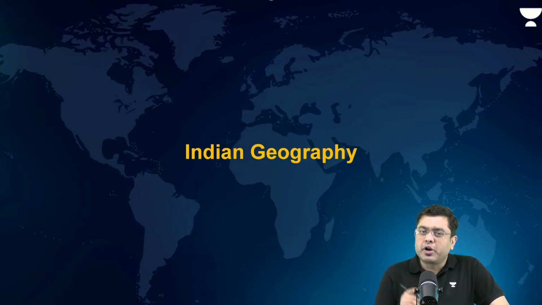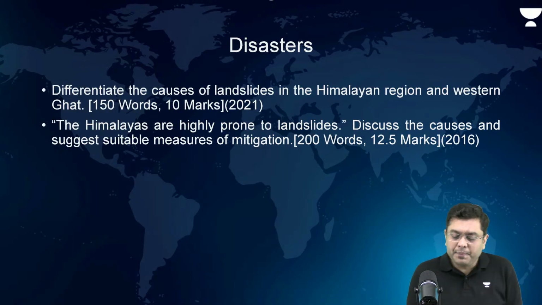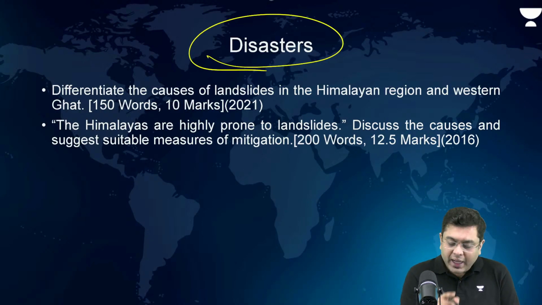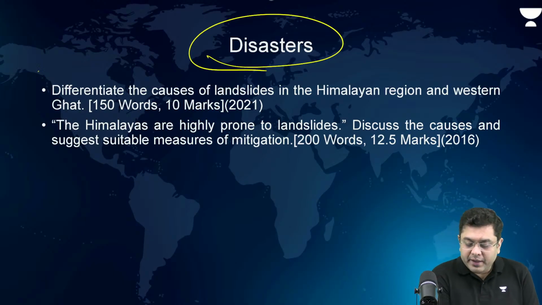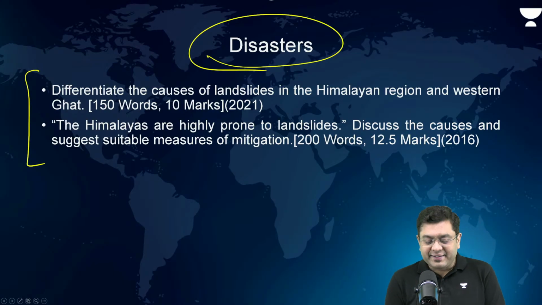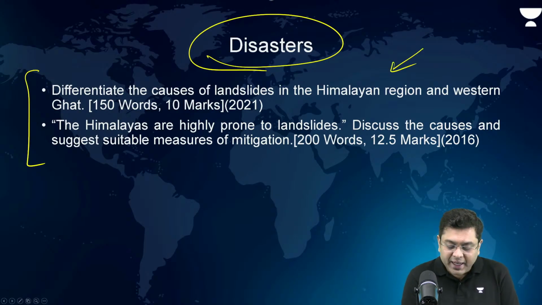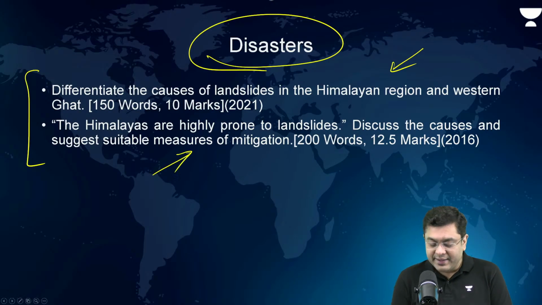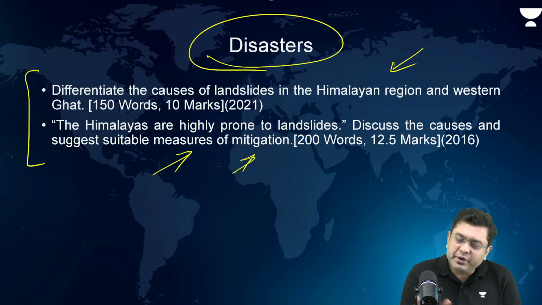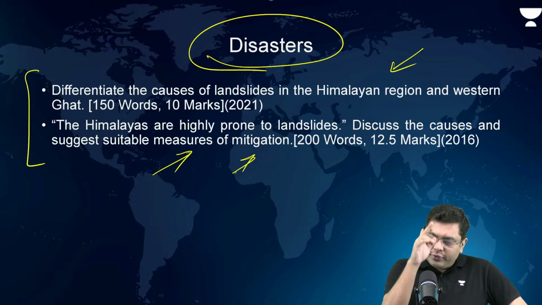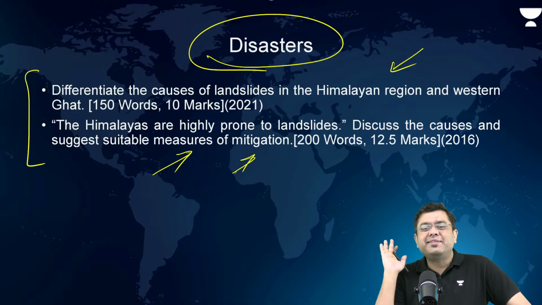Now, in Indian geography, which are the areas to concentrate upon? Disasters, landslides. Again, look at the repetition. Differentiate the causes of landslides in the Himalayan region and Western Ghats. The Himalayas are highly prone to landslides. Discuss the causes and suggest suitable measures. So here, the reasons for landslides should be clear, and also a rough diagram of the landslide prone regions.